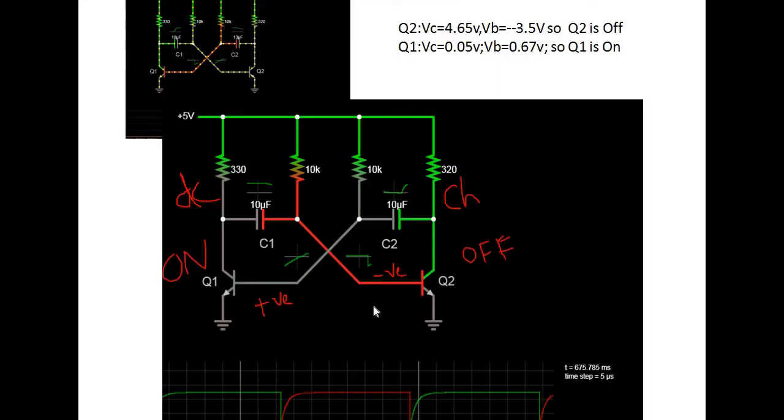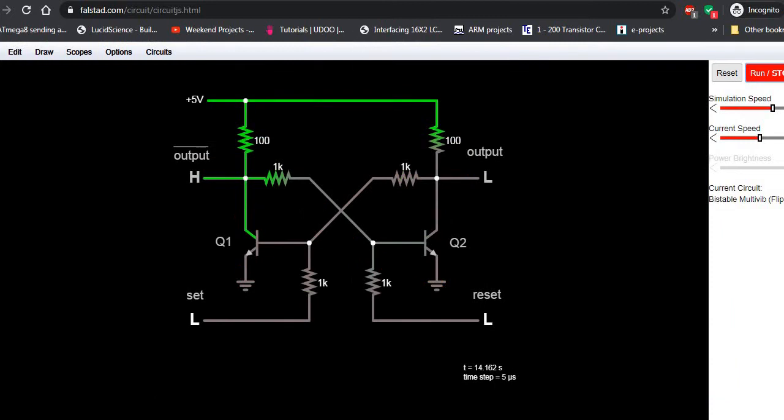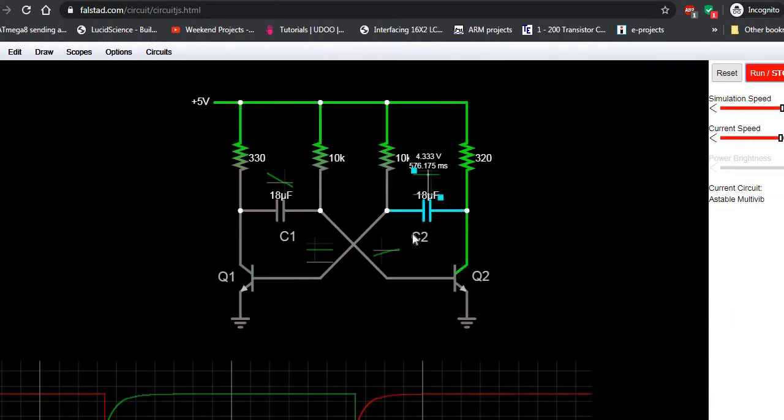If you would like to simulate this astable multivibrator using an online simulator, this is what we have. This is an astable multivibrator, right? Here we have 2 transistors, 2 capacitors and 4 resistors. There is no triggering circuit at all. Why? Because this circuit itself changes its states, right? That's why there is no stable state for this astable multivibrator.